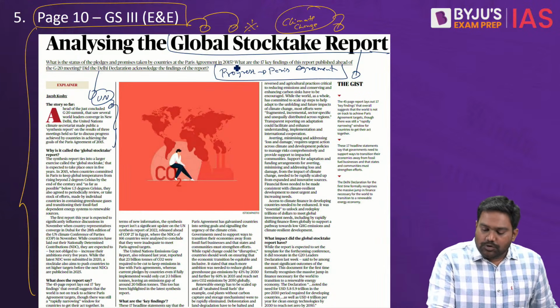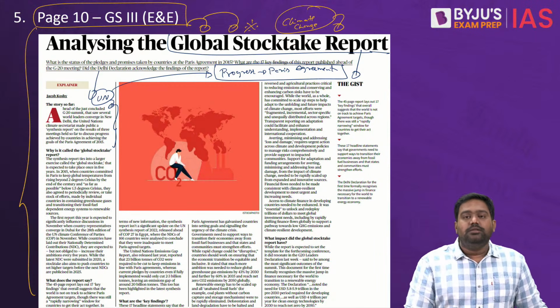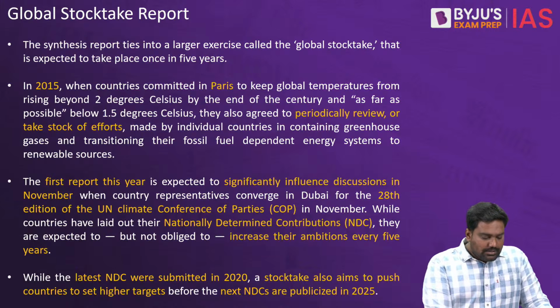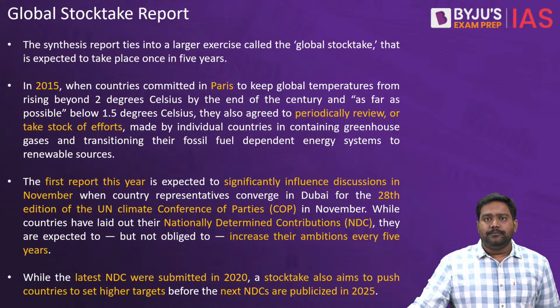It's a collection of reports. There are 3 reports in this series. Collectively, they are called the Global Stocktake report. So let us see what are the key findings of this report and what this report is all about.